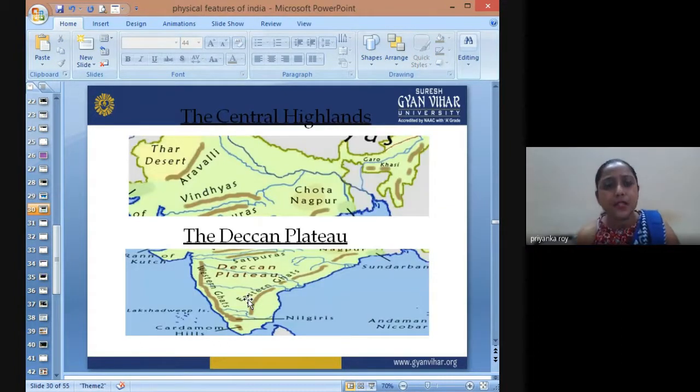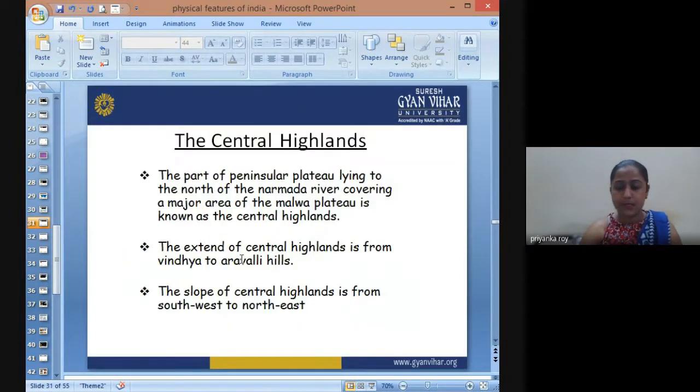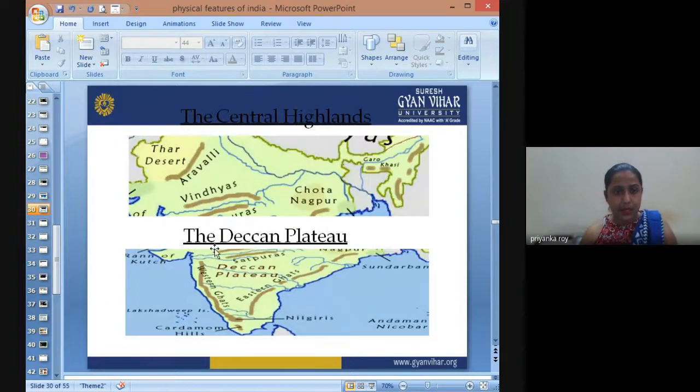Now, the Central Highlands. Let me show you. This is a physical feature map here, showing the Aravalli range, Vindhyachal range, Satpura range, and the Chota Nagpur Plateau region. This is the Deccan Plateau. Then we have the Western Ghats and Eastern Ghats.